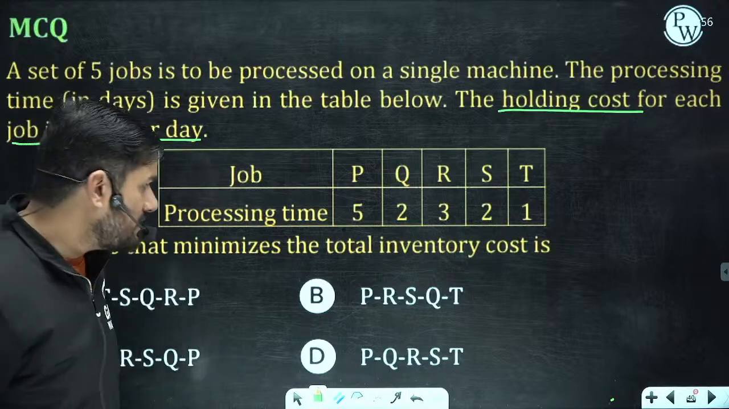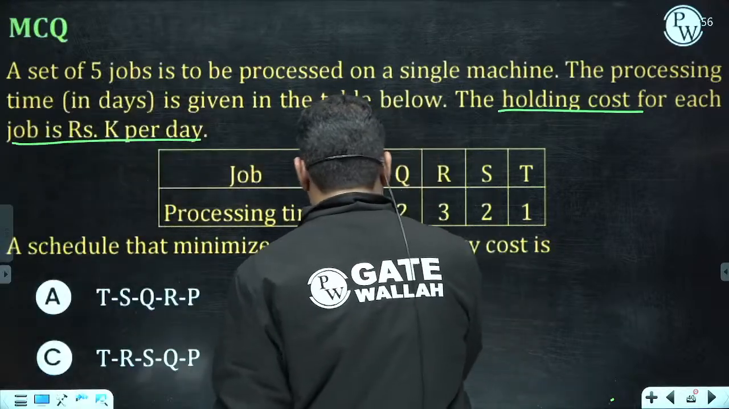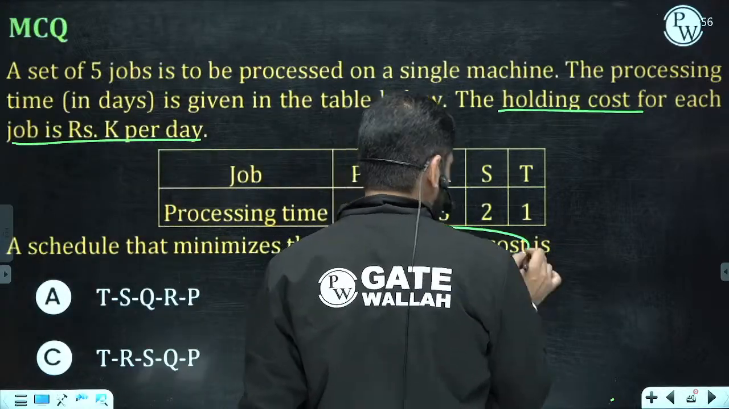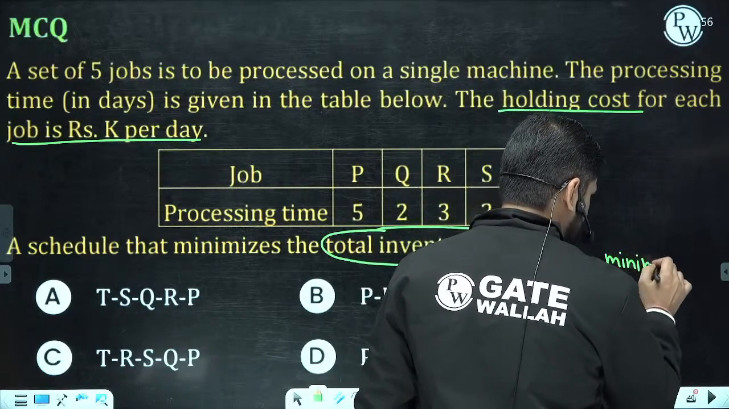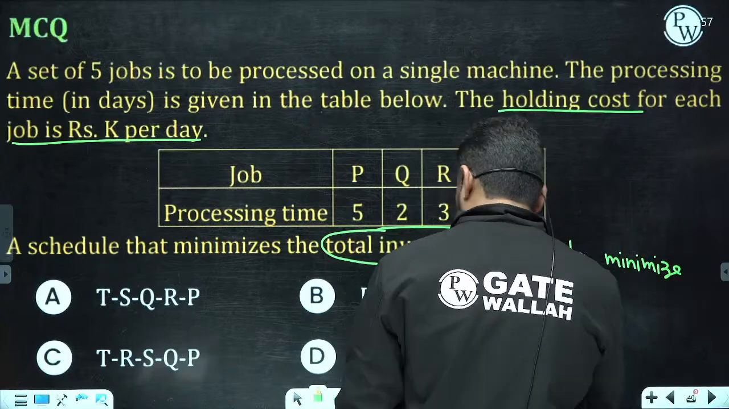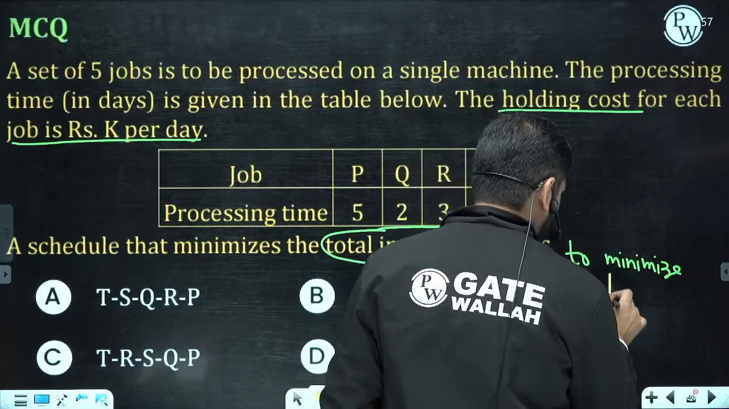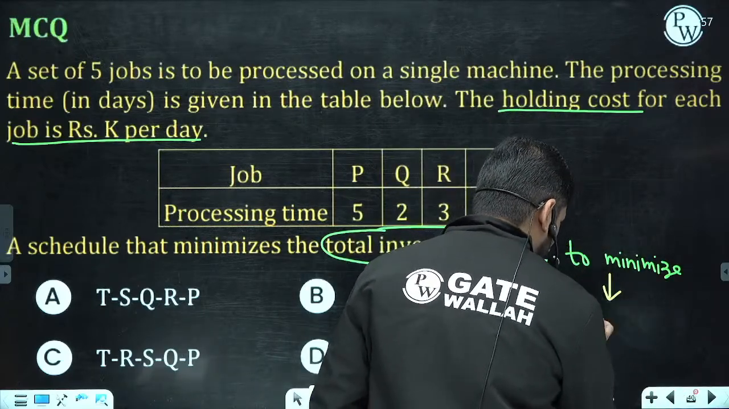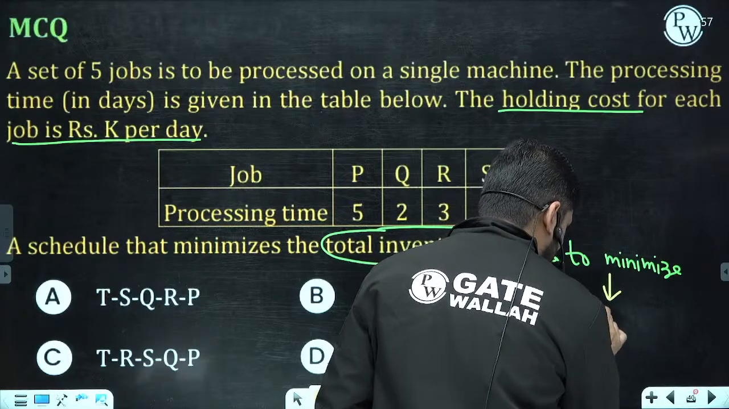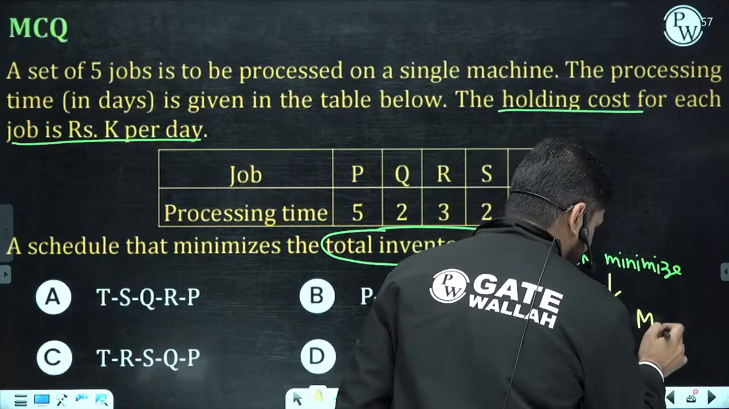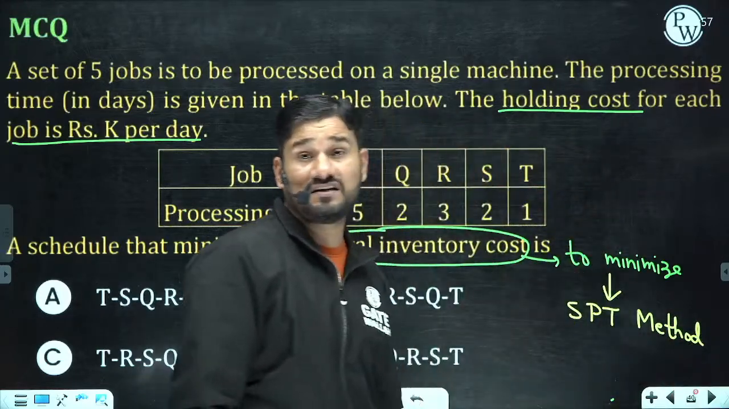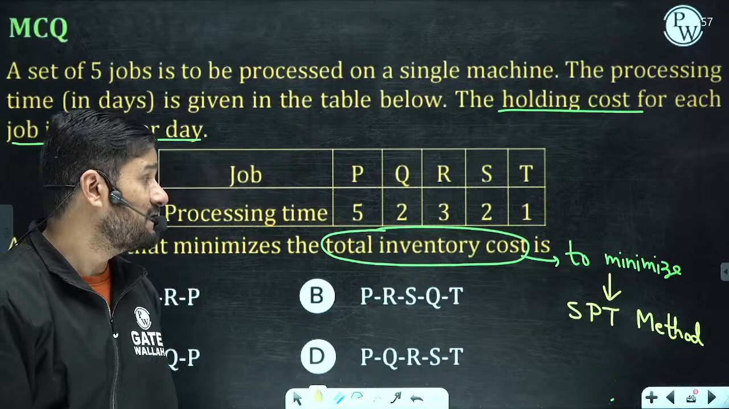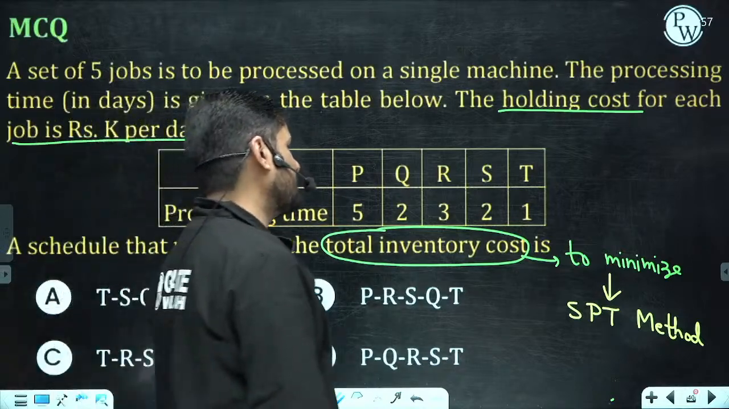Okay, so here, whenever total inventory cost is to be minimized, we are going to follow the SPT method. Please remember, inventory holding cost is to be minimized in the SPT method. This is a very, very important statement. So let us check, let us apply the SPT.